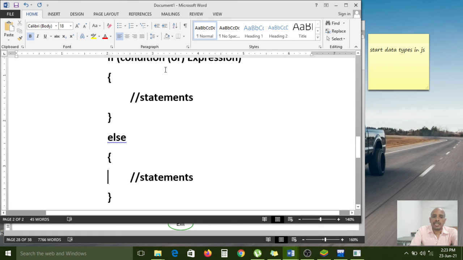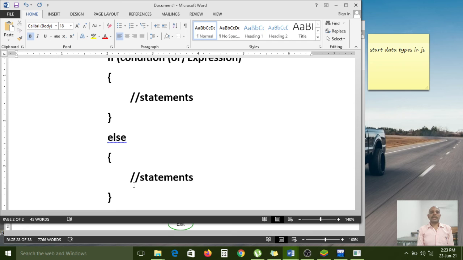If the given condition is true, the execution starts from the if block only. If the condition is false, then the control comes to the else block. So that's why these are control statements. It is controlling the execution based on a true or false condition. If the condition is true, the if block will execute. If the condition is false, the else block will execute.